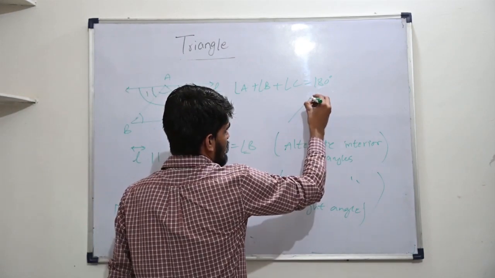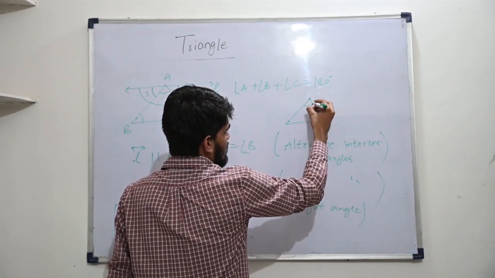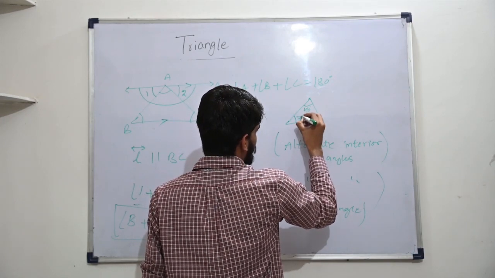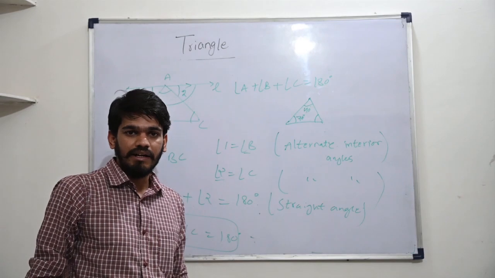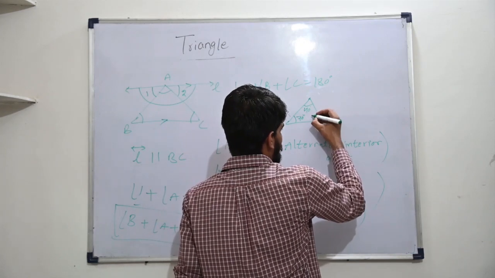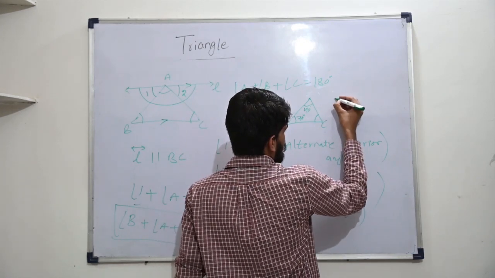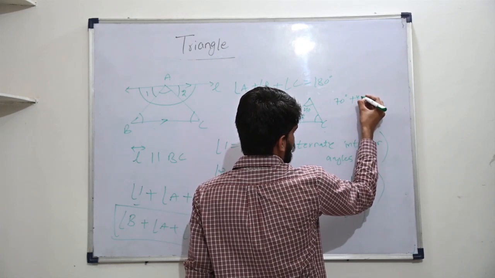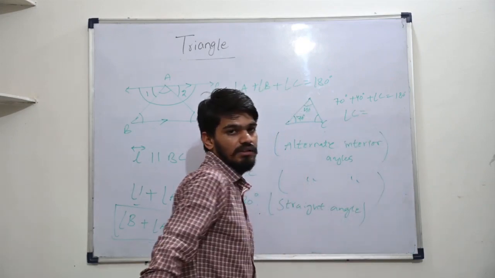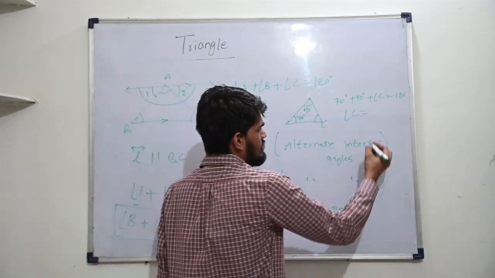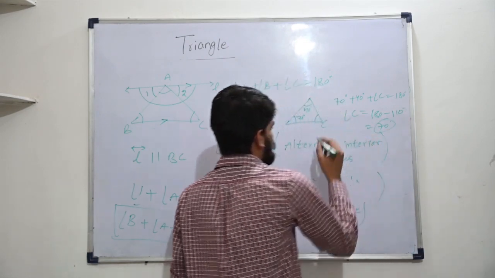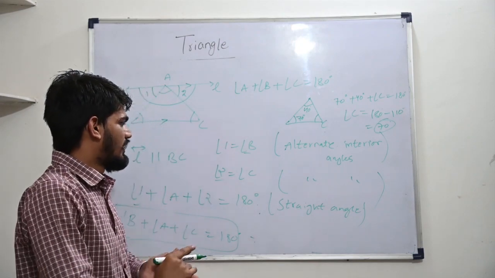For example, how are we going to use this? In a triangle, let's say one angle is given as 40 degrees, another angle is given as, let's say, 70 degrees. The question is, find the third angle. How are you going to do that? Now we know that one angle is 40, the other is 70, and let's say this is angle C. So we know that 70 degrees plus 40 degrees plus angle C will be equal to 180 degrees. From this you can find the measure of angle C, which is 180 degrees minus 110 degrees, and it gives us 70 degrees. So this third angle will be 70 degrees. That's how we can use it. Alright.